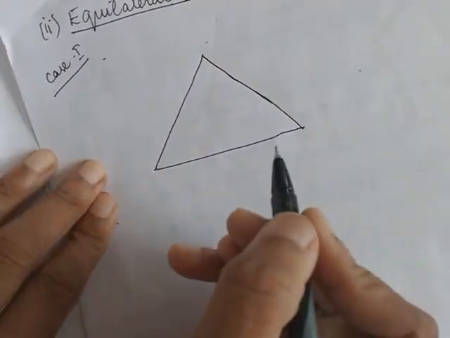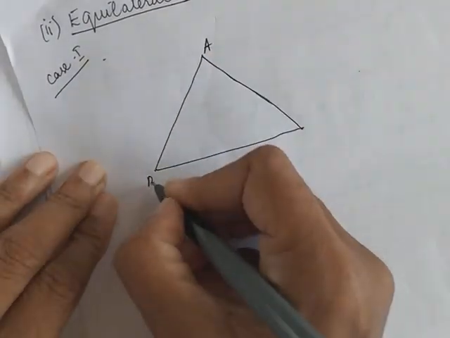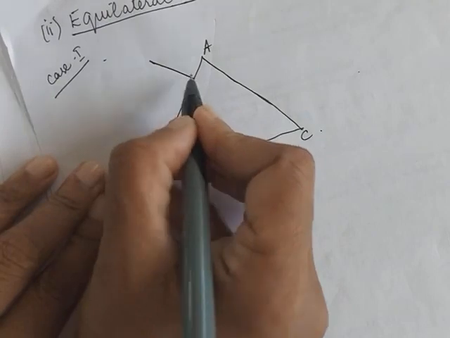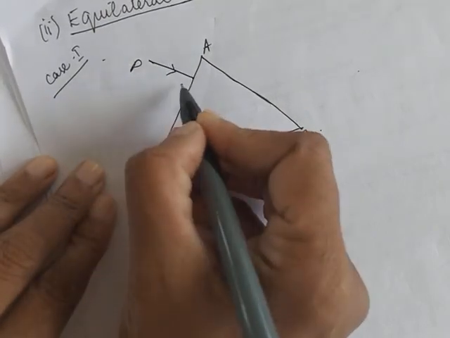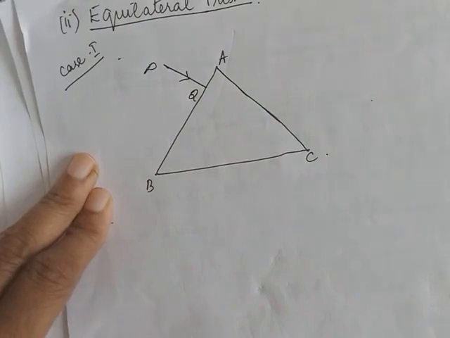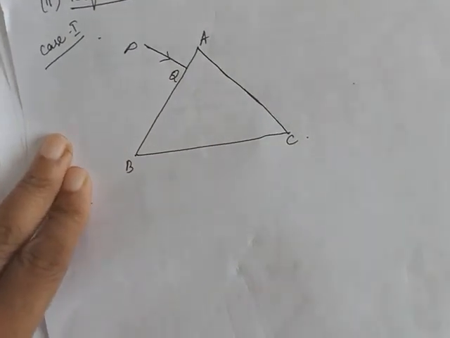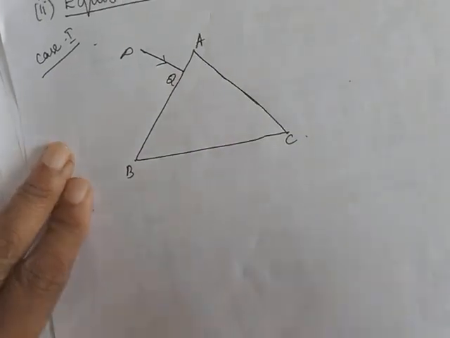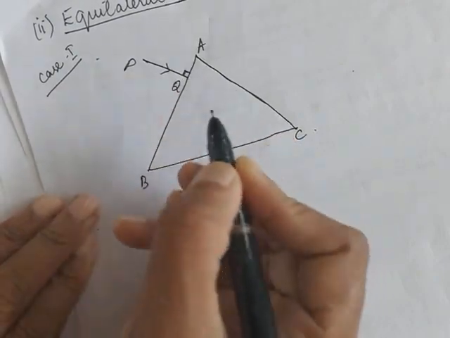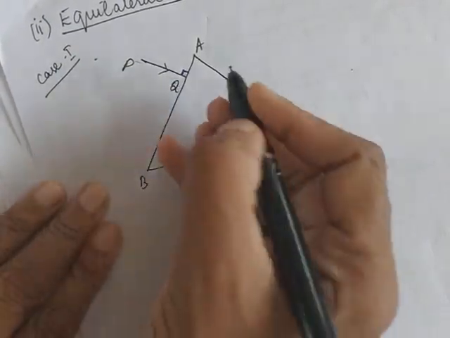Okay. Now A, B, C. Now let's take an incident ray from here, P, Q. Okay, let's take the incident ray from here and let's see how it is going to go. Now it is normal incidence. Okay, purposely we are allowing it to fall normally.